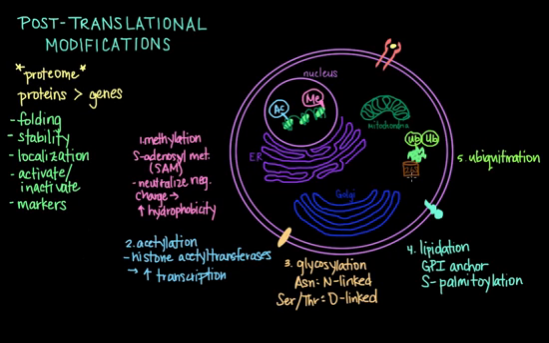Next up is one of the most common post-translational modifications that you'll come across, and that's phosphorylation, which is a reversible modification that occurs principally on serine, threonine, or tyrosine residues and is used to regulate proteins that play a role in a vast array of cellular processes, including signal transduction pathways, the cell cycle, cell growth, and apoptosis. Protein kinases are the enzymes that help facilitate the phosphate group transfer.